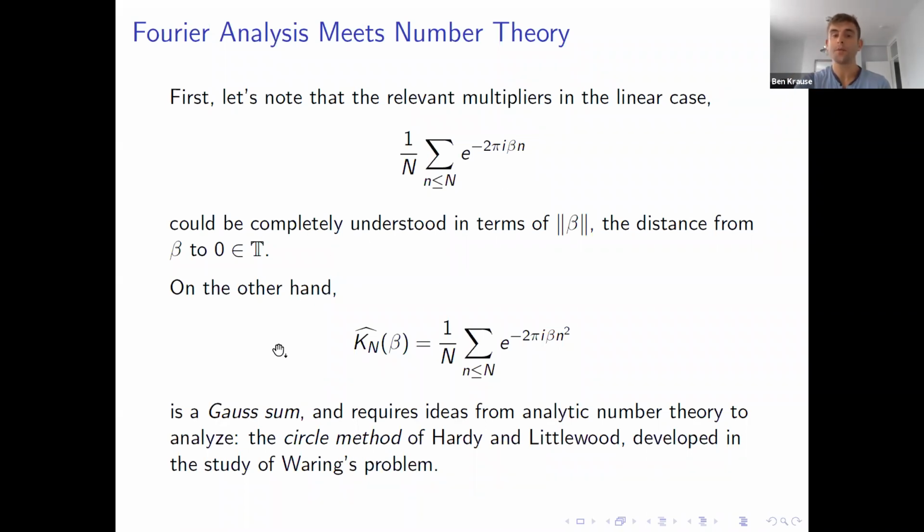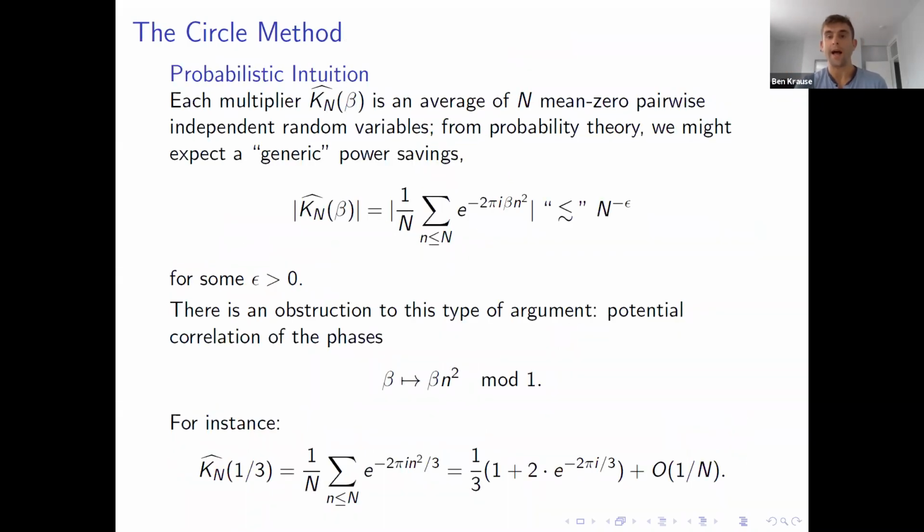On the other hand, our multipliers are Gauss sums, and to analyze them properly, you need the circle method from analytic number theory, which was a technique developed by Hardy and Littlewood in their study of Waring's problem. So I think about the circle method sort of probabilistically.